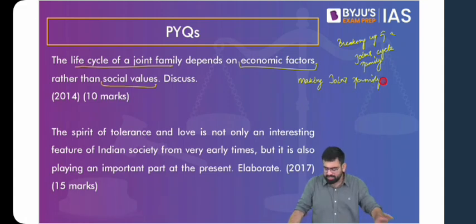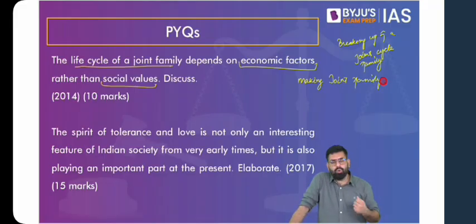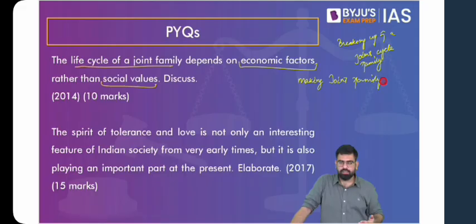So when you look at this question, because you have understood various social and economic factors, the first thing to understand is that you do not have to look at the life cycle of a joint family only in terms of breaking it. You can make it back as well. And there can be social values there as well. There can be people who are living outside for many years, and one fine day they feel that no, we want to live with our parents. We have to live with our parents. Maybe some of them might have watched the movie Baghban, and felt that we should be the ones taking care of our parents. That is social values.